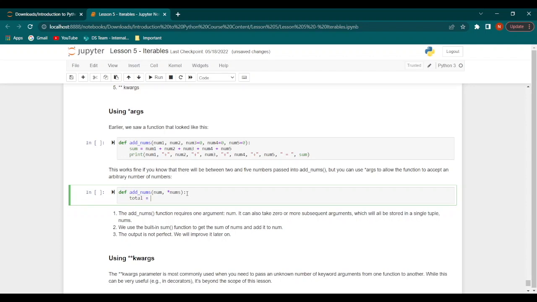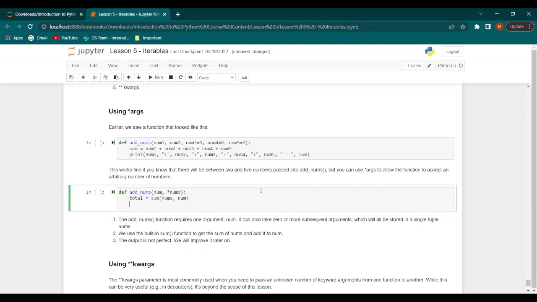Then we will say total equal to sum nums and num, and then we say print f the sum of curly braces nums and curly braces num is curly braces total.